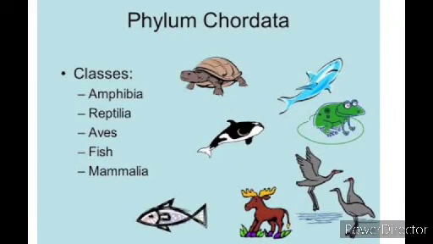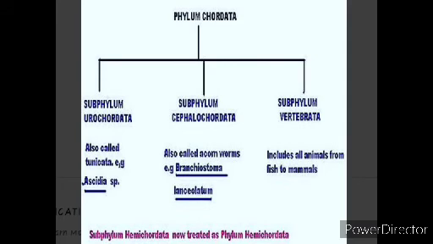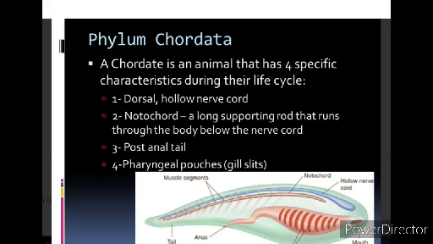Now let us see about the Chordata. The phylum Chordata can be classified into Prochordata and Vertebrata according to the vertebral column, that is the backbone. I already said the Prochordata is characterized by the presence of a notochord. This notochord is a long rod-like structure. It gives support to the back of the animal and separates the gut.